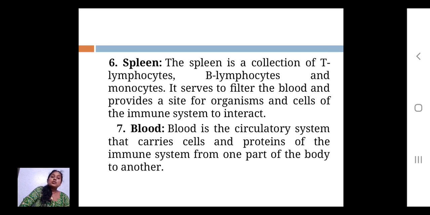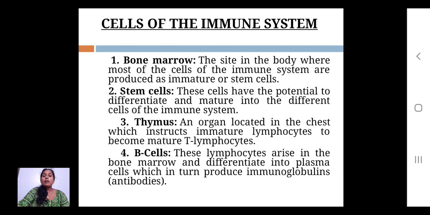So here the blood is helpful for circulating the cells and proteins of the immune system from one part to another. These are the seven important organs involved directly and indirectly in the immune activities, helpful for immunity. Which are they? First the thymus, second the liver, then bone marrow, lymphocytes, spleen, and the blood.